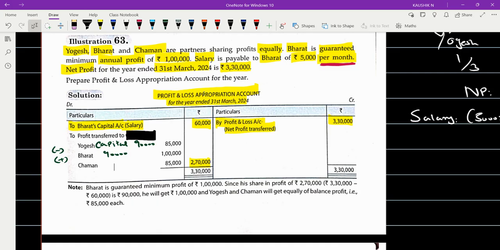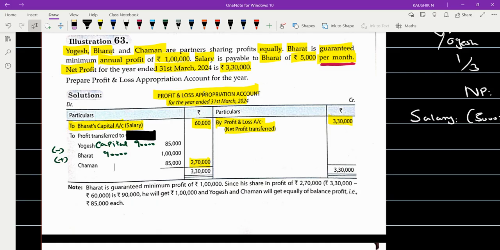So by P&L appropriation account of 3,30,000. Bharat's capital salary 60,000. To transfer of profit, Yogesh capital 9,000. Minus deficiency 5,000, 88,000. To Bharat's capital account 90.